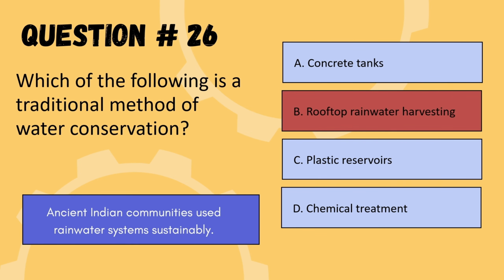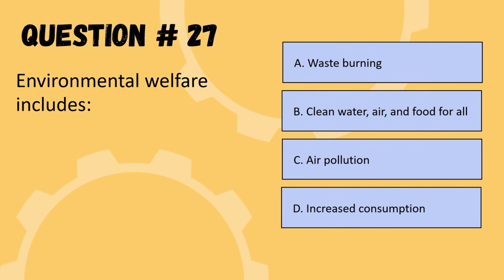So we are moving to the next question. Next question is, environmental welfare includes. Options are waste burning, clean water, air and food for all, air pollution, or increased consumption. So the correct option is option B, clean water, air and food for all.